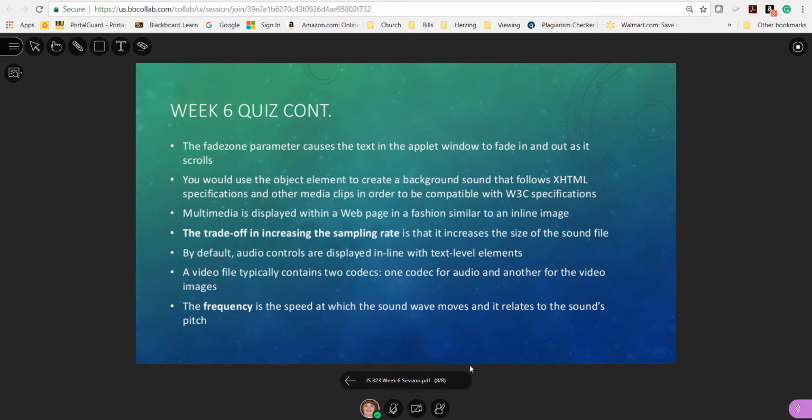By default, audio controls are displayed in line with text level elements. A video file typically contains 2 codecs, one codec for audio and another for the video images. The frequency is the speed at which the sound wave moves, and it relates to the sound's pitch.